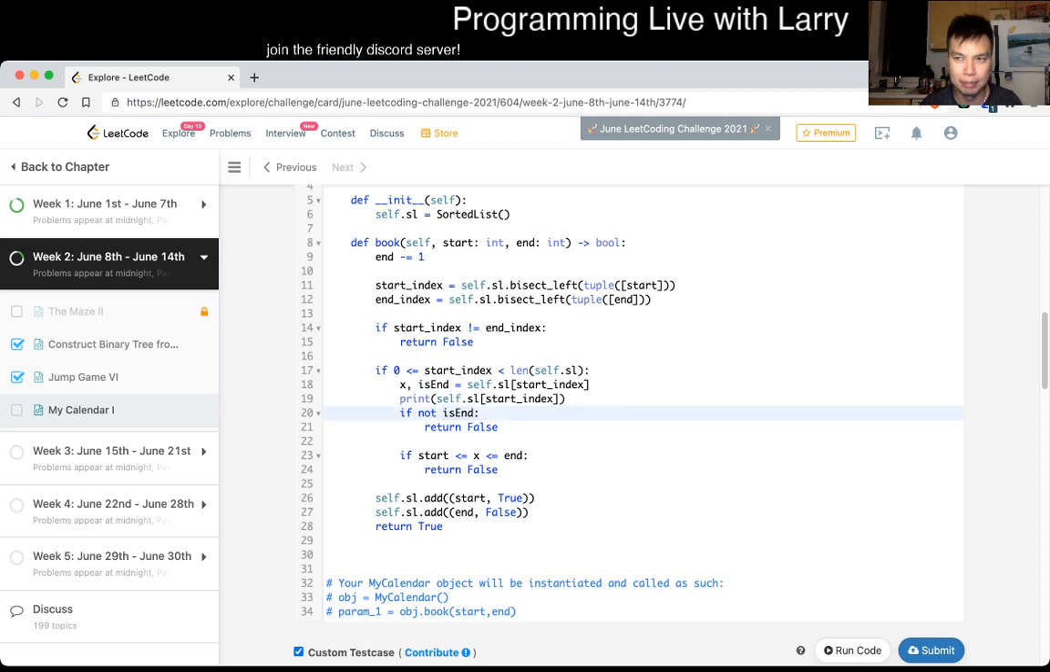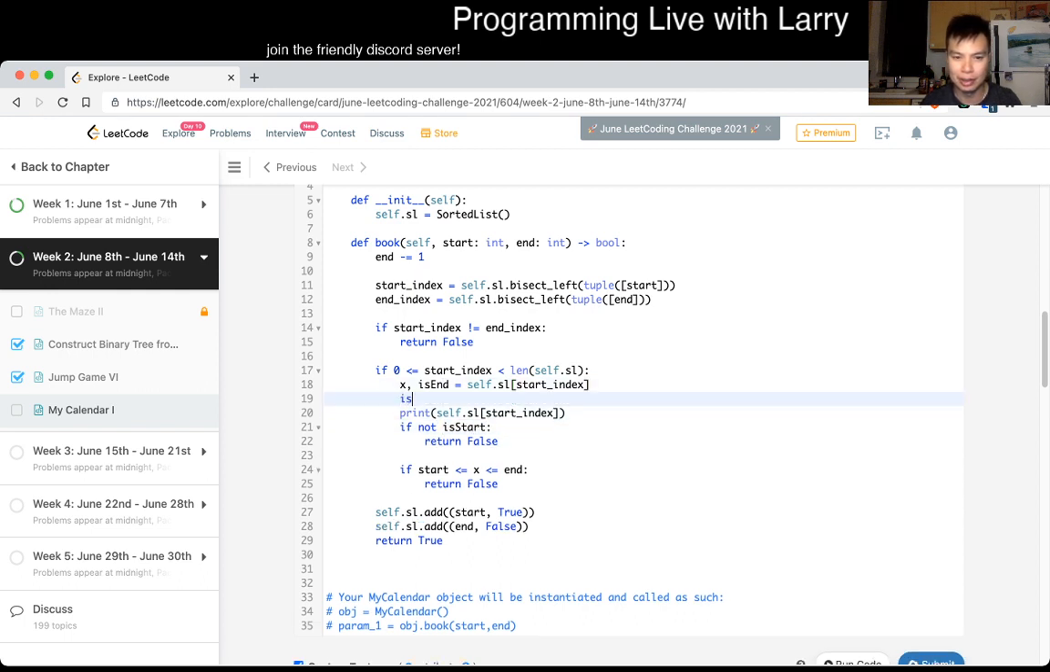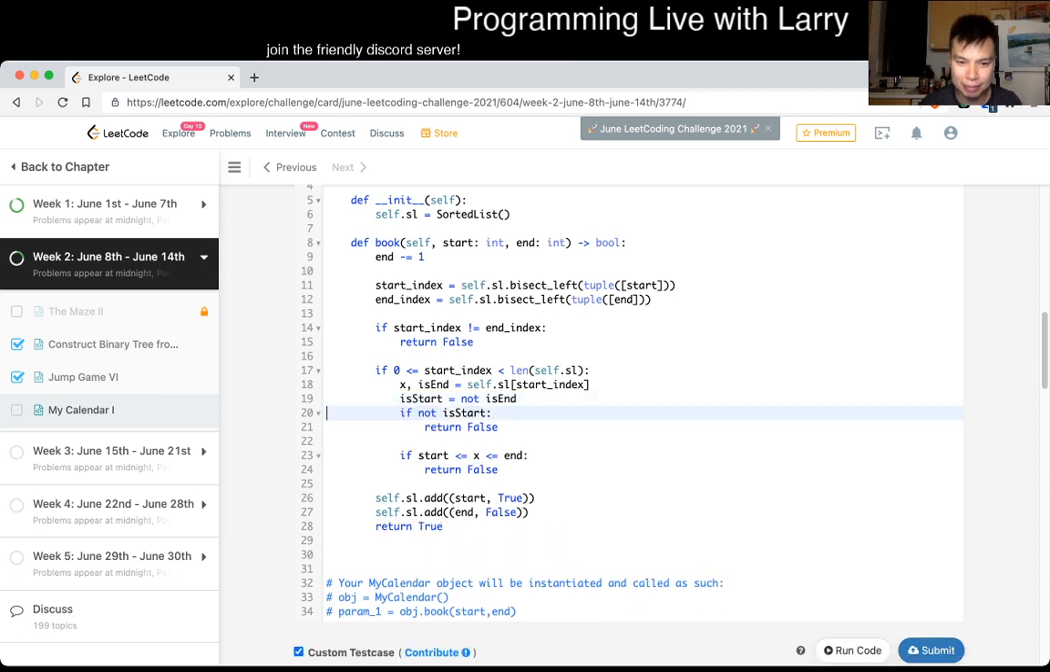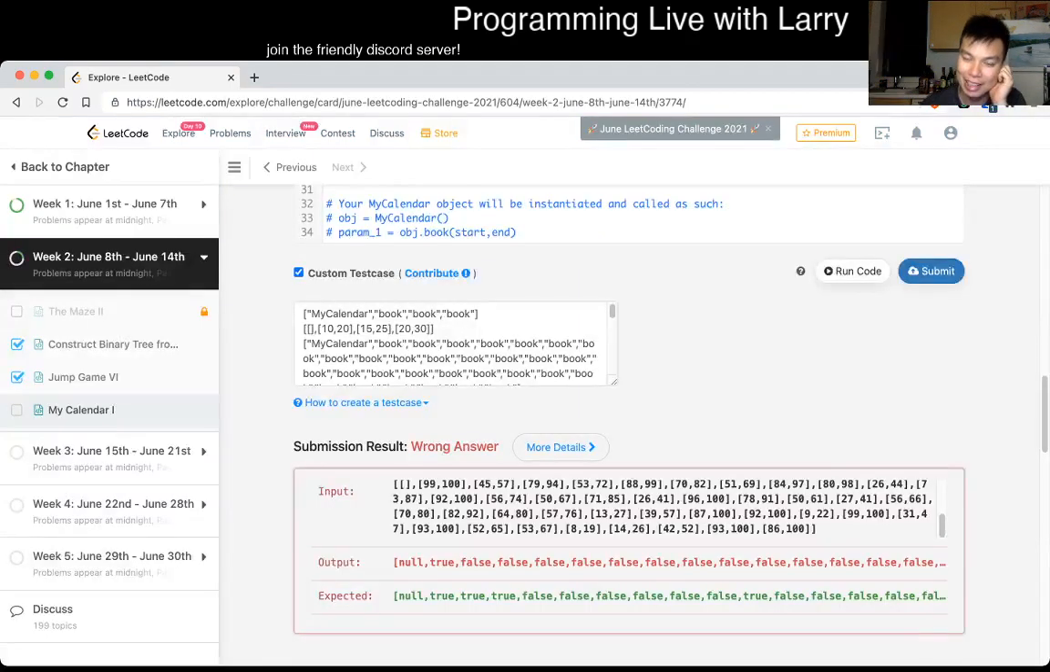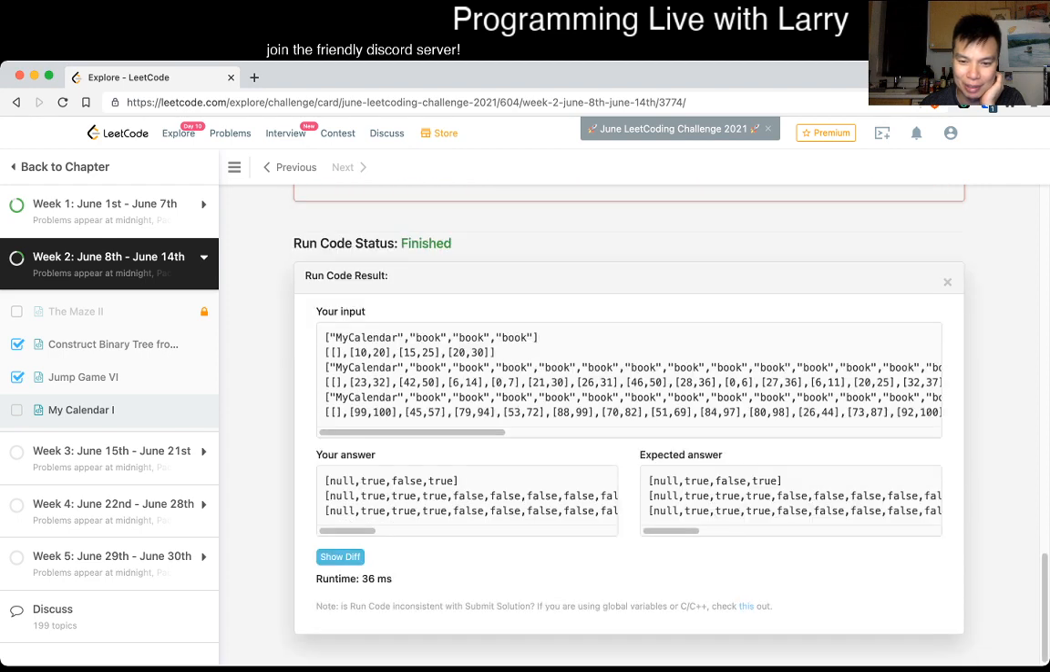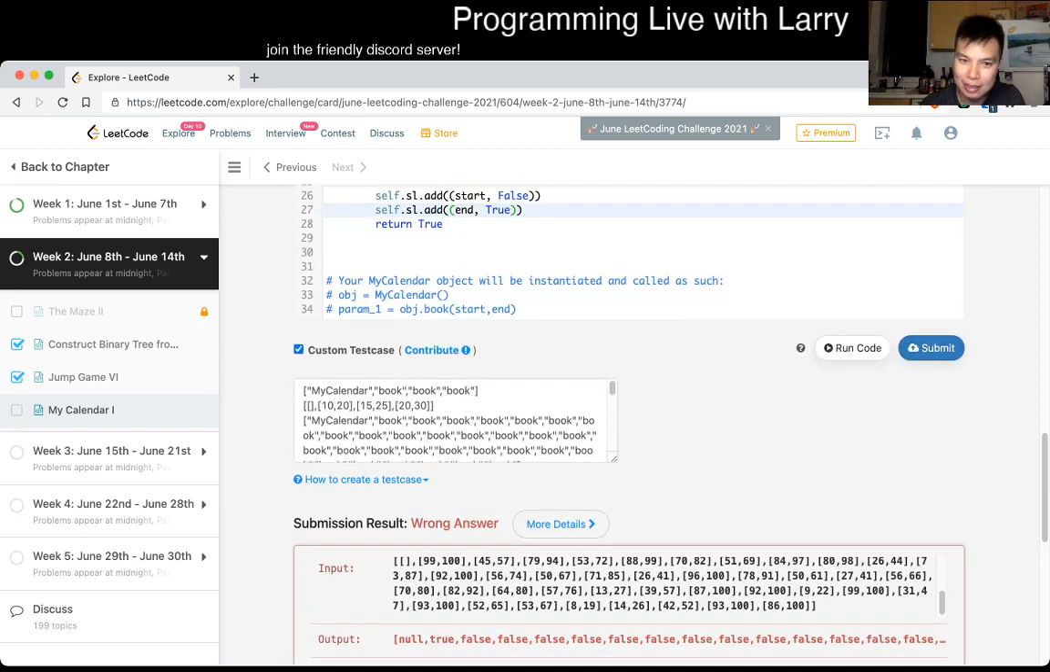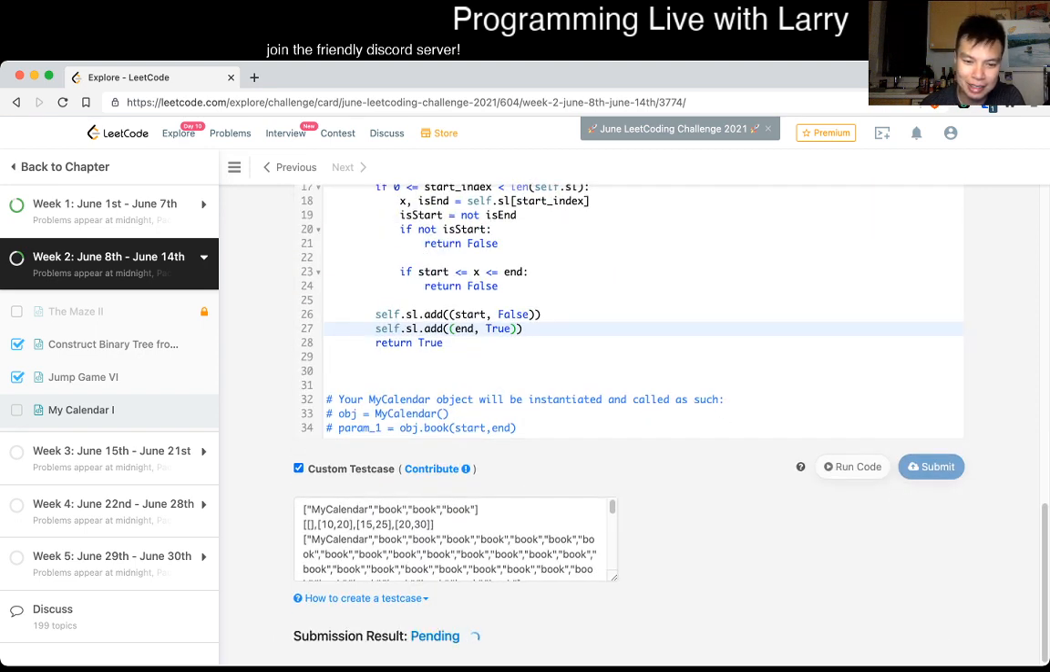And then is start is equal to SN. Maybe something like that. Evolution of bad code, I suppose. And I thought this was supposed to be pretty straightforward, but you see me struggle on this a little bit. Okay. Is this good again? Okay, this is good again. Let's give it a spin.